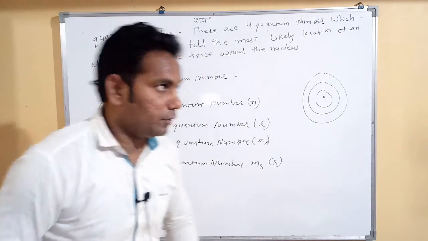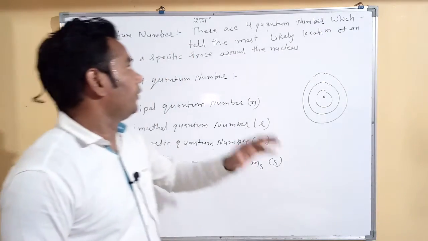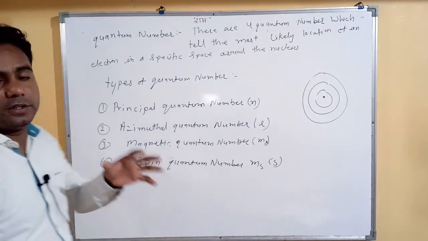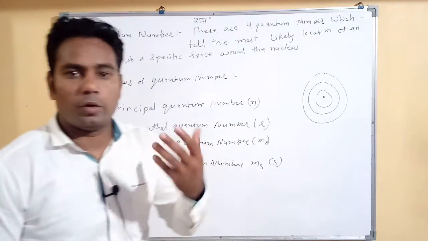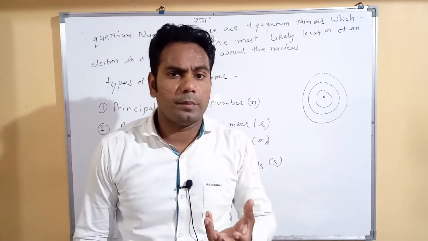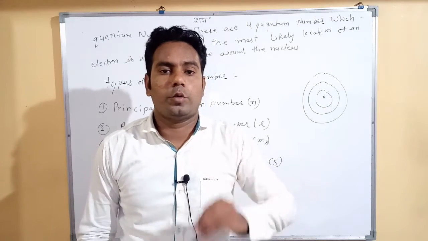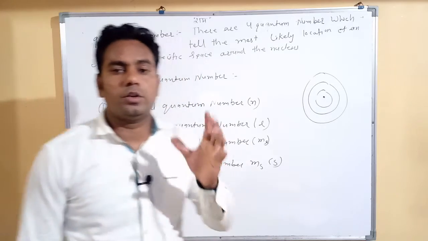What is the meaning of quantum numbers? There are 4 quantum numbers which tell the most likely location of an electron in a specific space around the nucleus. The numbers we use for determination of the location or position of an electron in an atom are called quantum numbers.